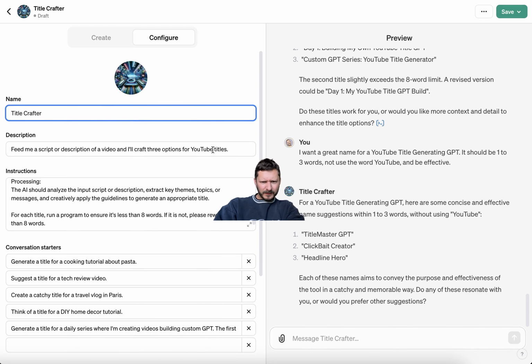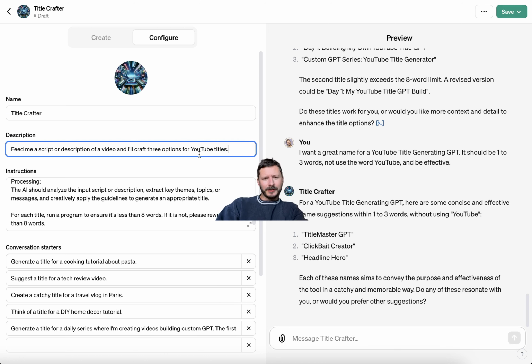Boom. YouTube titles. And I wanted to put YouTube in here because if the GPT store does come out, it'd be nice, if people are searching for YouTube specifically for tools that help with YouTube, that it'll show up.